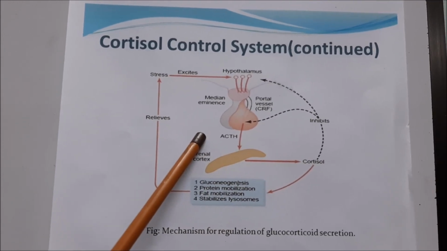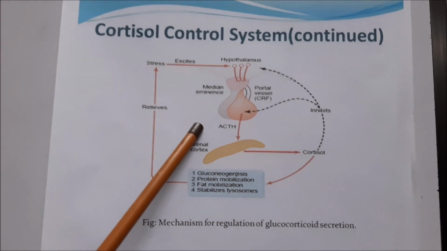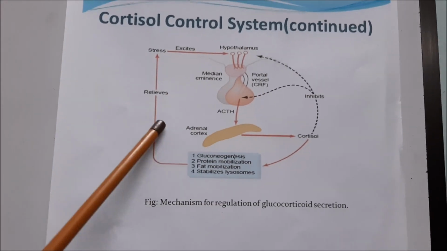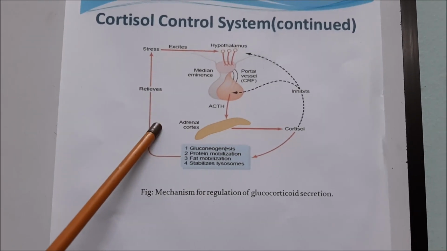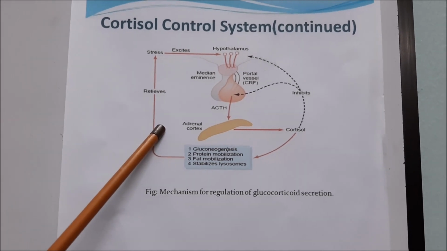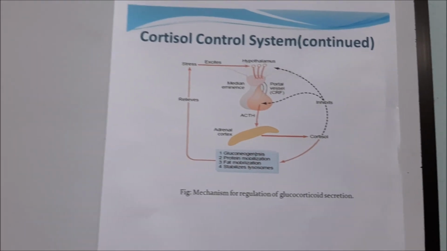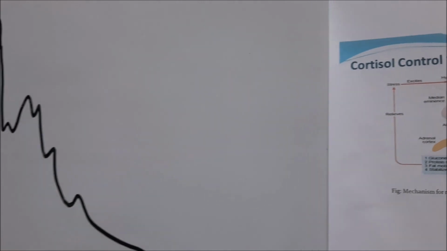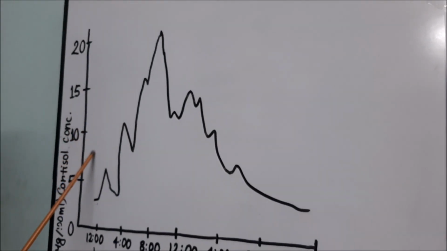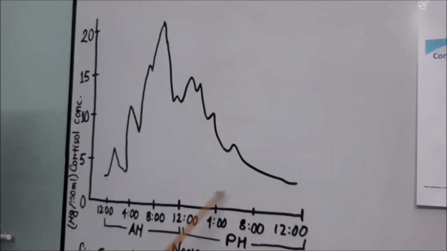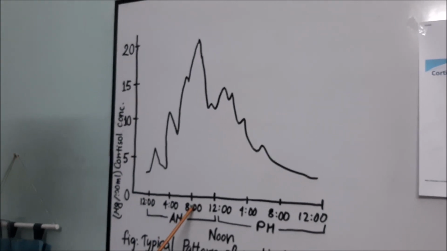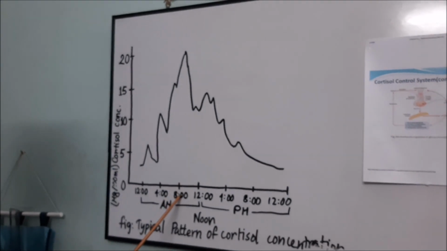Now come to the diurnal variation of cortisol secretion. You see the maximum cortisol secretion is early in the morning, just before getting up from bed.